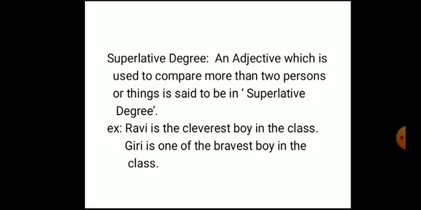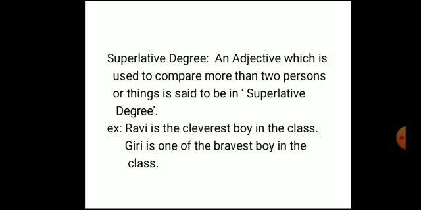Understood, beta? So superlative degree, let me repeat it again: an adjective which is used to compare more than two persons or things is said to be in superlative degree. Ravi is the cleverest boy in the class. Giri is one of the bravest boys in the class. The rose is the most beautiful flower.